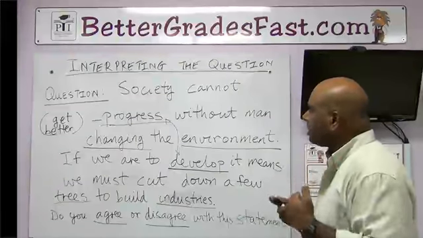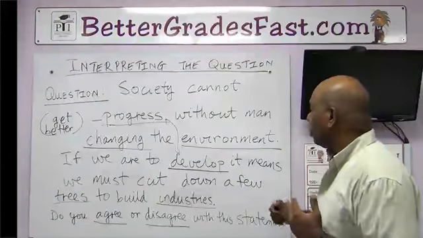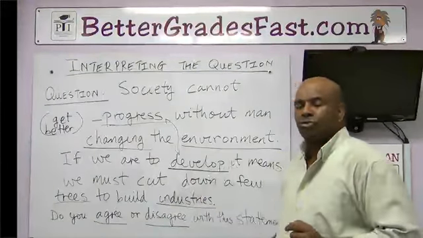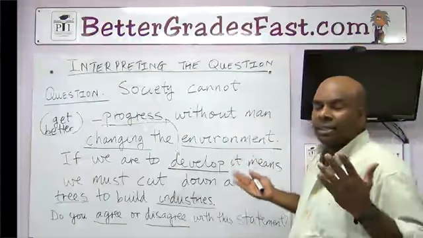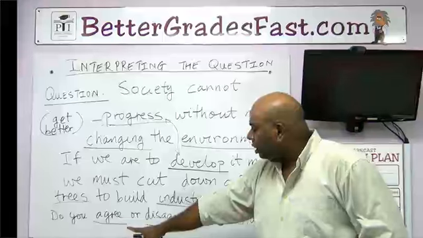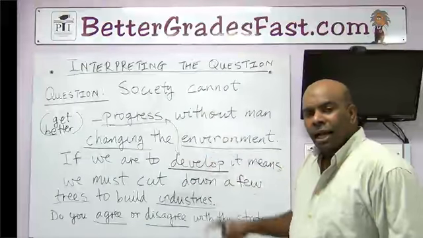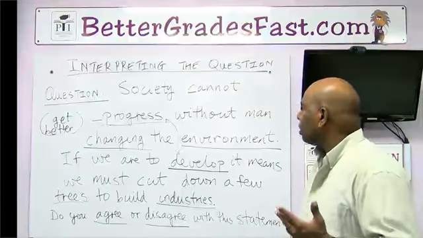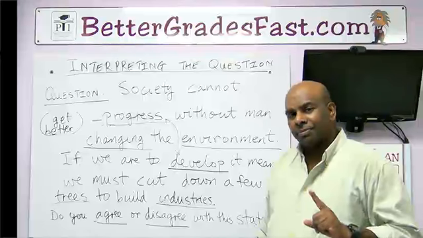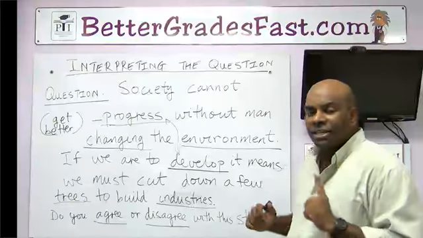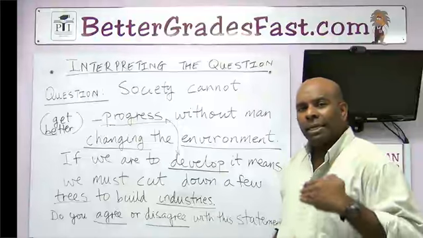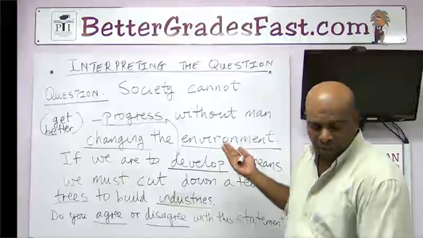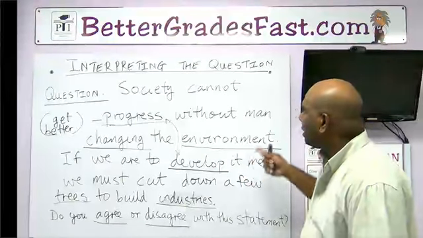So we are asked to take a side. Are we going to be arguing for the environment? In which case we are saying, no, don't cut down all the trees. Leave the environment as it is. Or are we going to agree with this statement, with this question, and say, yes, we need to cut down some trees. We need to build factories. We need food. We need clothing. We have to take a side. Okay? So that's the first step in our essay planning, interpreting the question, trying to figure out what the question requires, and answering this question.